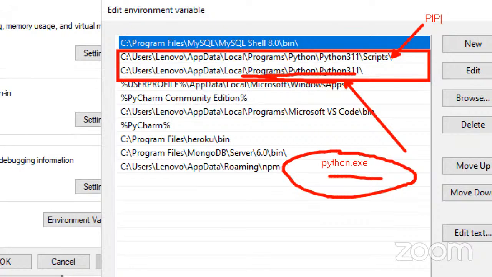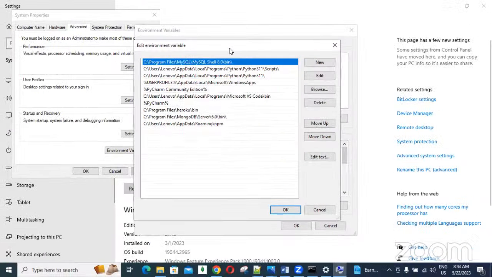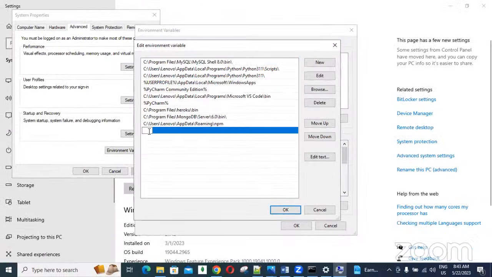So where is pip available? Where is this interpreter available? These two related paths need to be added. When you select the checkbox at the start of installation, these two lines are added automatically. If not there, we need to add these two lines here. How we add them: simply at the end of the line, double click here and paste it. Otherwise, click New here and paste it. Is it clear, everyone?